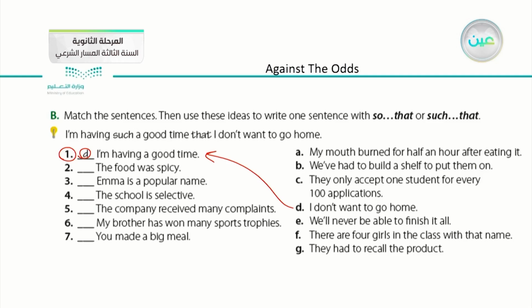Okay? Number 2, the food was spicy. Number 3, Emma is a popular name. Number 4, the school is selective. Number 5, the company received many complaints. Number 6, my brother has won many sports trophies. Number 7, you made a big meal.